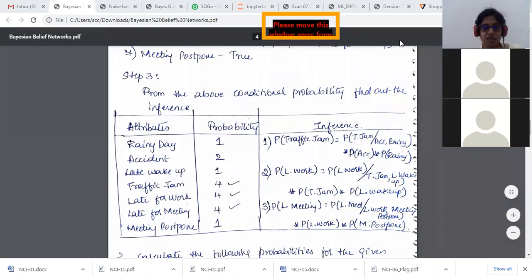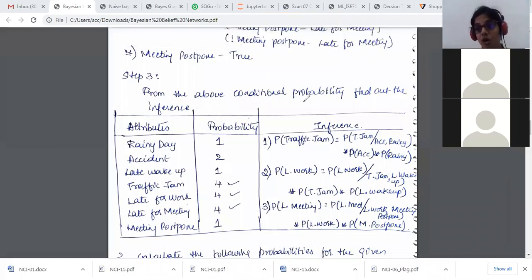I have a doubt. Yes. Why are we not calculating inference for rainy day, accident and the others? Because it has only one possible value. I can calculate for that as well, but there are no two probabilities. Rainy day obviously does not have any parent node, so inference with respect to a parent node does not come into the picture.